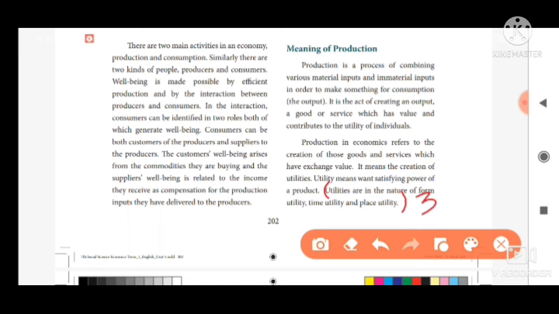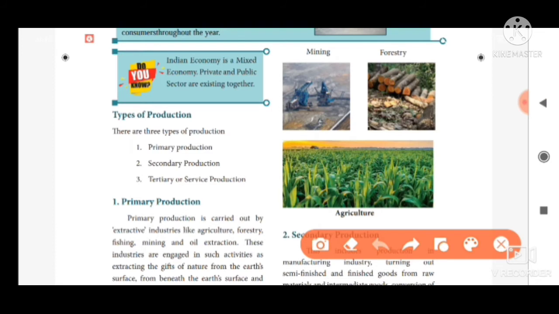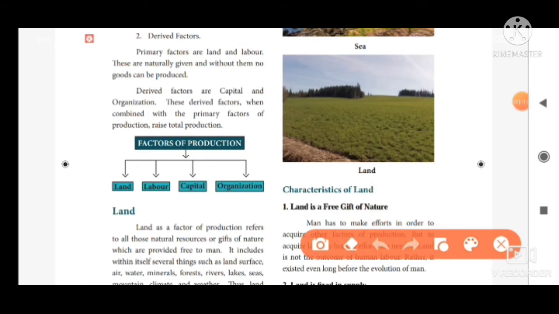Then fourth one, name the types of production. There are three types of production. Primary production, secondary production, and third one, tertiary or service production. This is the answer for the fourth question. Then fifth question, factors of production: land, labor, capital, organization. This is the answer for the fifth question.